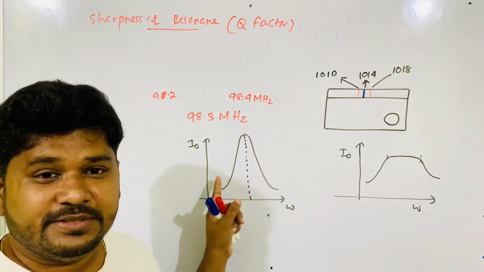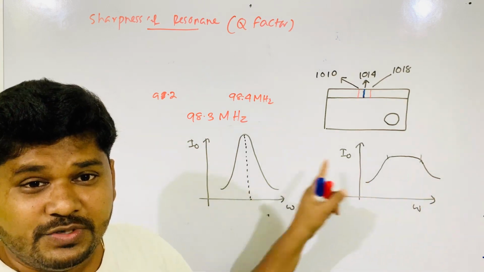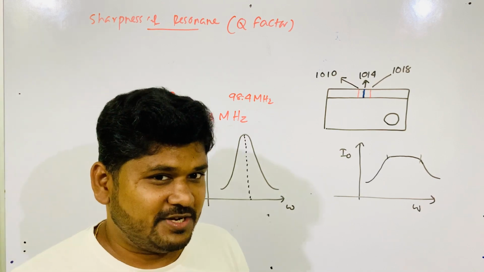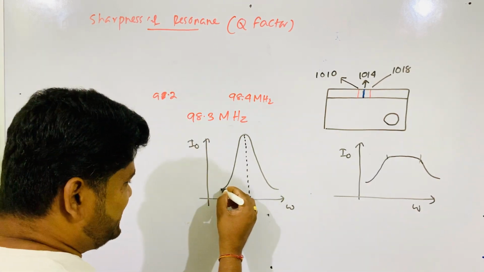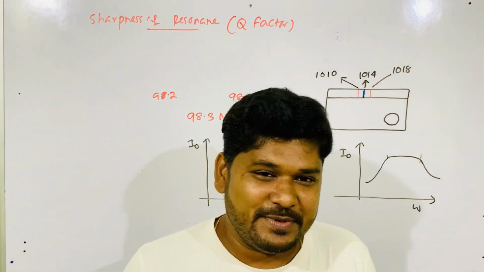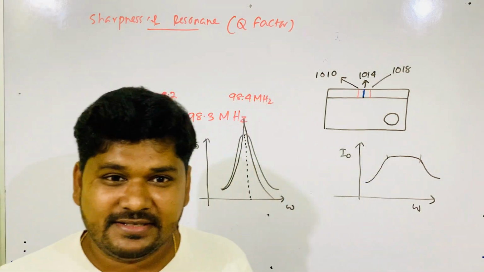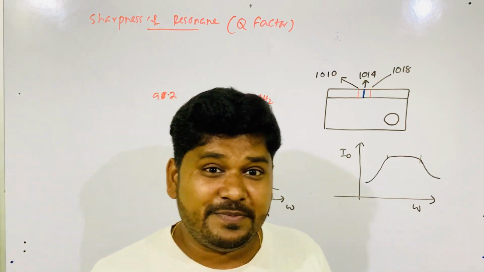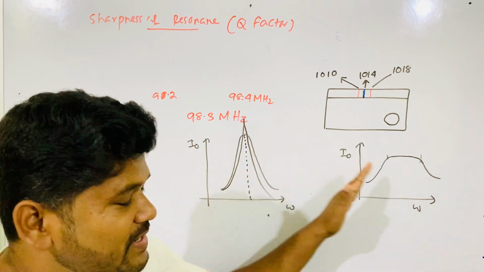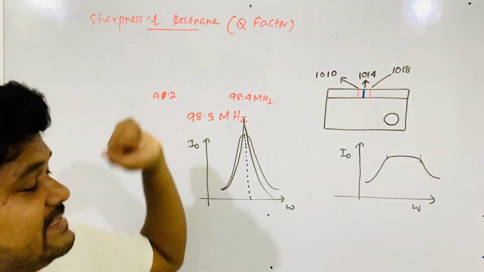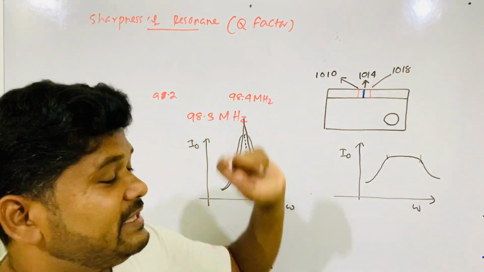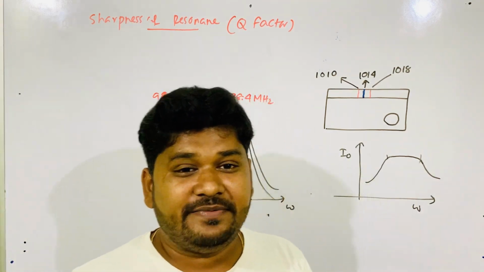Sharpness of resonance is more in this case. Then I think this is coming to your mind: if the graph is pointed like this, then the sharpness of resonance will be more. Yes, so sharpness of resonance will be more. Now we'll discuss sharpness of resonance, which is measured mathematically by the quantity called the quality factor.